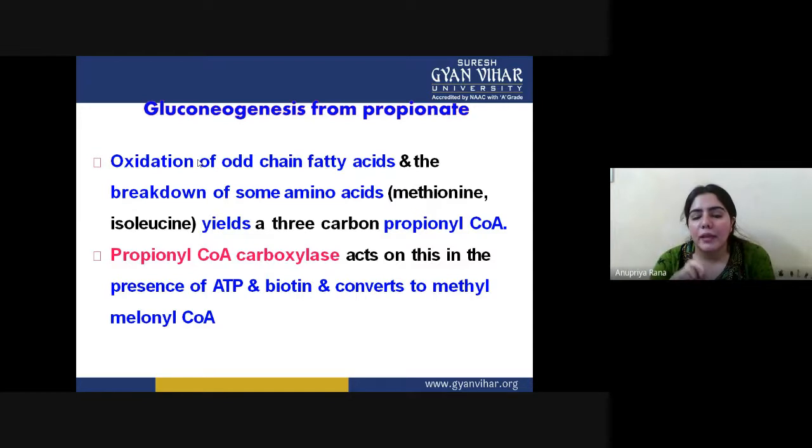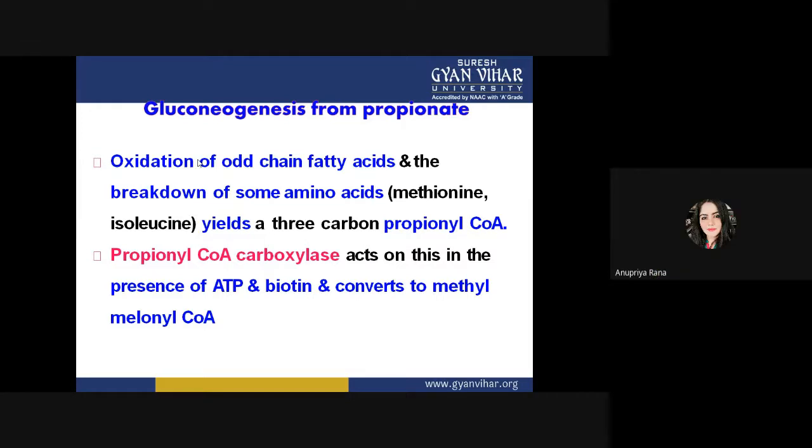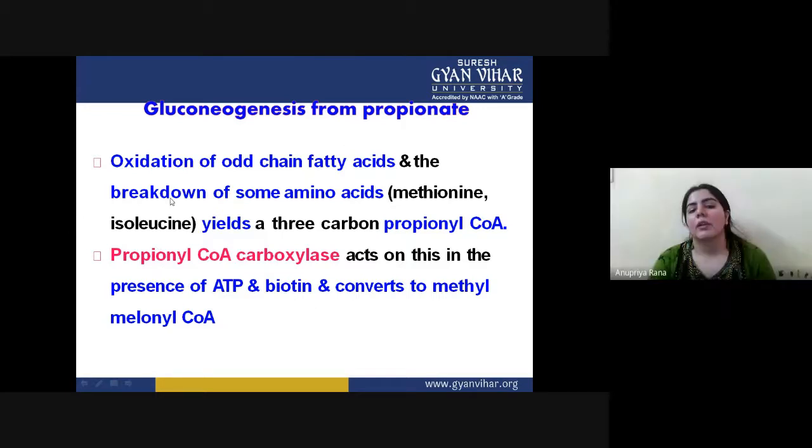And propionyl CoA carboxylase acts on this in the presence of ATP and biotin and converts it to methylmalonyl CoA. This whole process is derived from the Krebs cycle, like the oxidation and reduction. Both reactions happen in the Krebs cycle only.